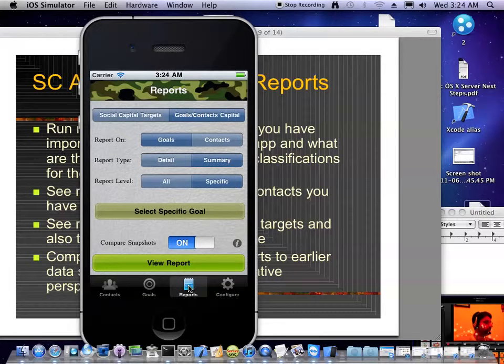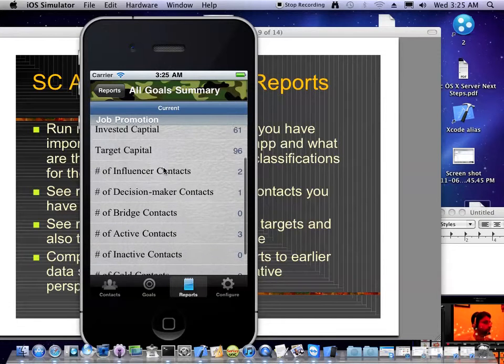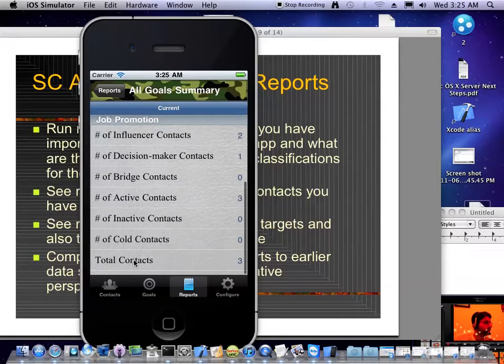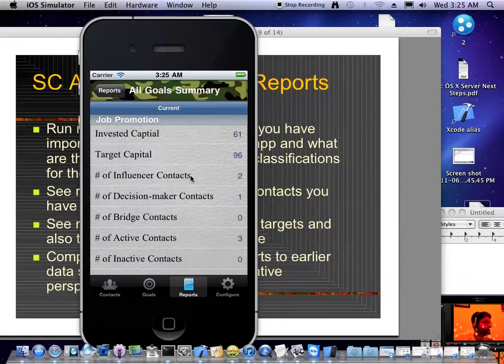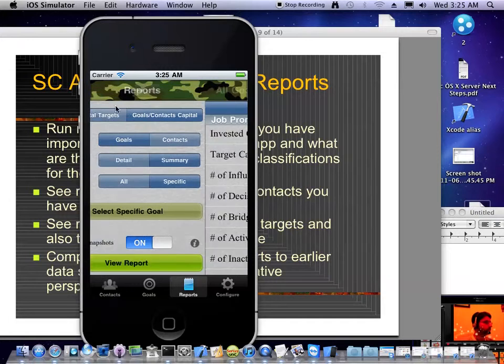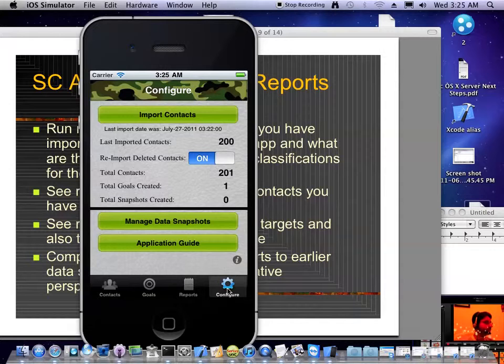If I quickly have a look at the reports, I can run a report on the goals and contacts, report on goals, report type summary. Let's report on all goals, and view the report. So these are the cumulative social capital values. I've got overall 3 contacts, of which all 3 are active. 1 is a decision maker and 2 are influencers. Okay, so what I can do now is maybe take a data snapshot at this point. So let me take a data snapshot at this point.